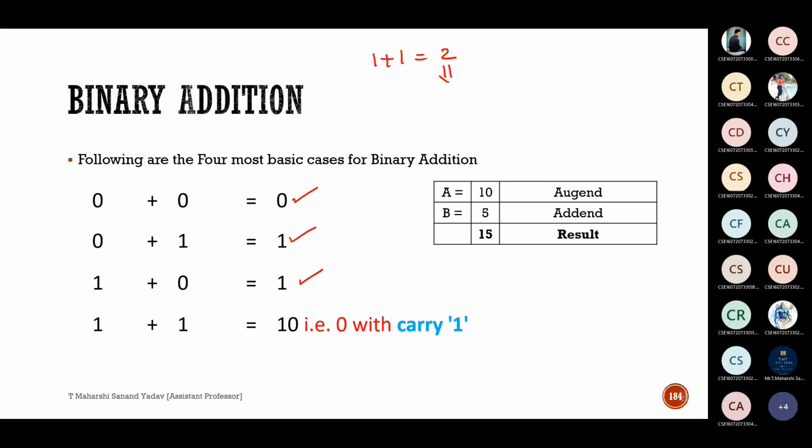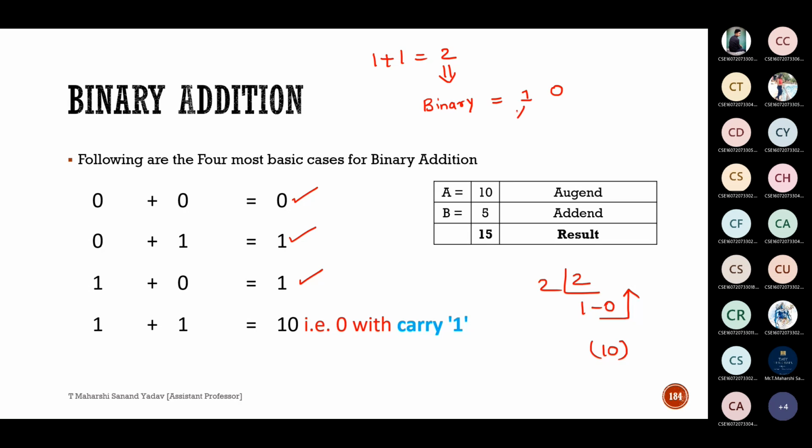Now how will you write 2 in terms of binary? What is the binary equivalent of decimal 2? 1 0, sir. It will be 1 0. So 1 0 is our answer. This should be written as 1 0.